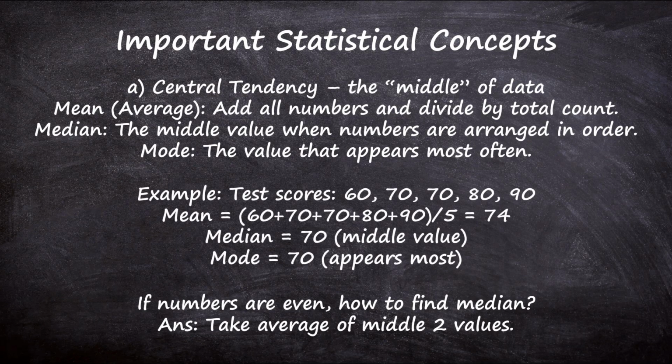For example, test scores include 60, 70, 70, 80, and 90. Mean is just the addition of all divided by 5, which equals 74. Median is 70 because that's the middle value. Mode is 70 because it appears the most.